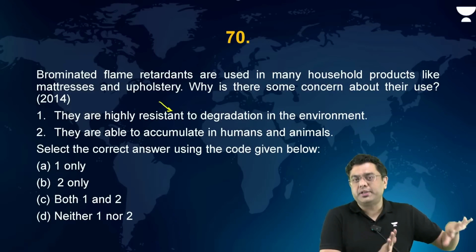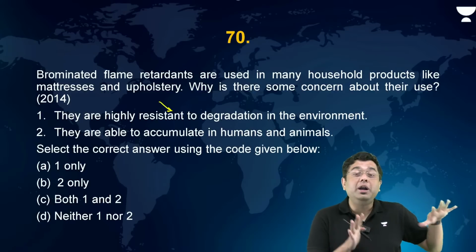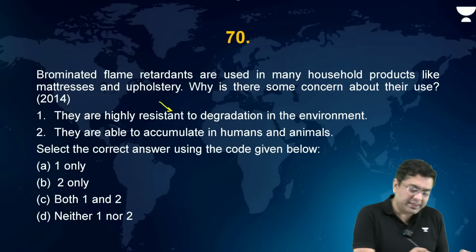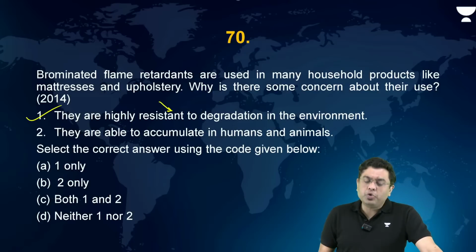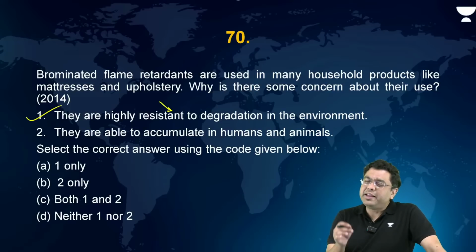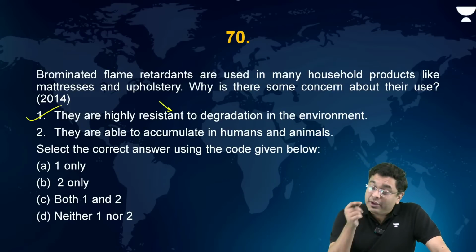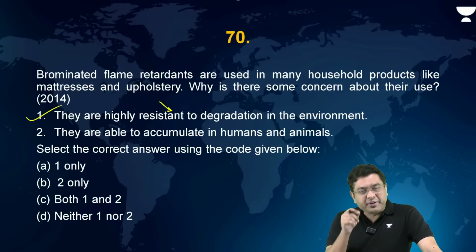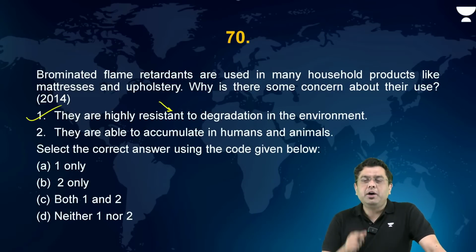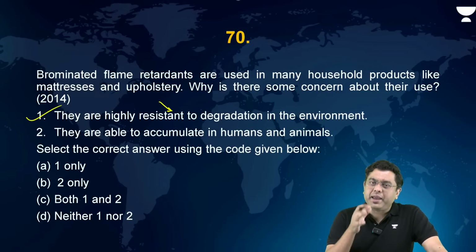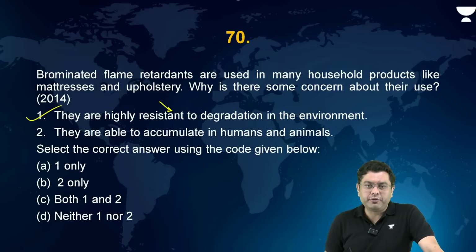So they are persistent, long-lasting pollutants. Correct. They are able to accumulate in humans and animals because they are water insoluble and fat soluble. So they basically embed themselves in the fatty cells of the organisms, and that is where they stay for a longer period of time.